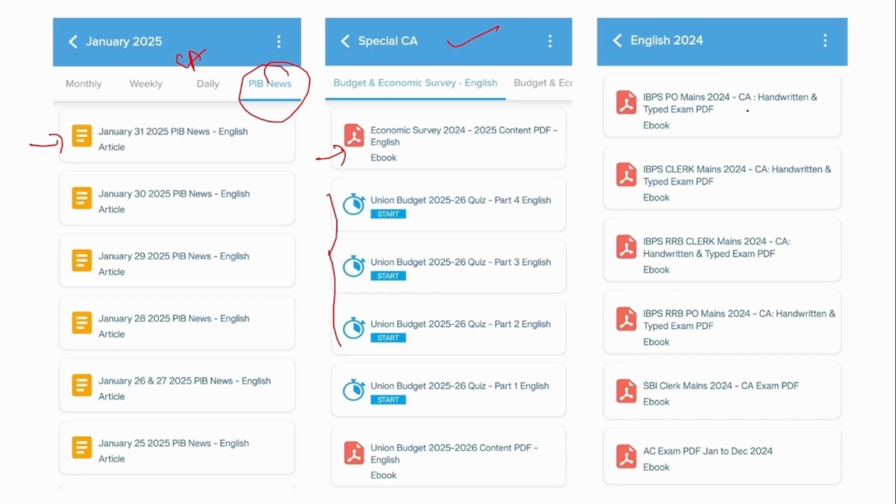And next is the exam perspective PDF. If you see IBPS PO mains, IBPS RRB clerk, SBI clerk, these are all exam perspective PDFs. These PDFs will contain around 5 to 6 months of the current affairs, which has high chances of being asked in this SBI clerk mains exam. So it is very useful to read this PDF from an exam perspective.